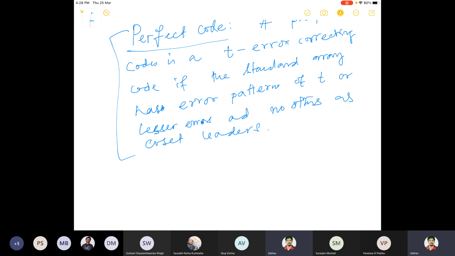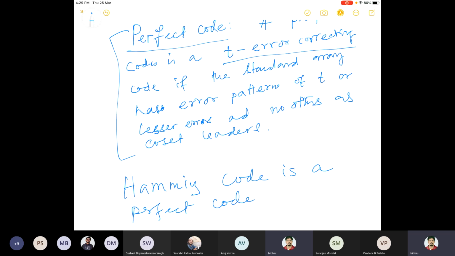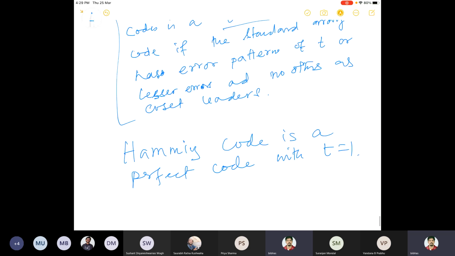You can check that Hamming code is a perfect code with t equal to 1. Whatever we talked about for linear codes, you can do it for the Hamming code and see what is going on.